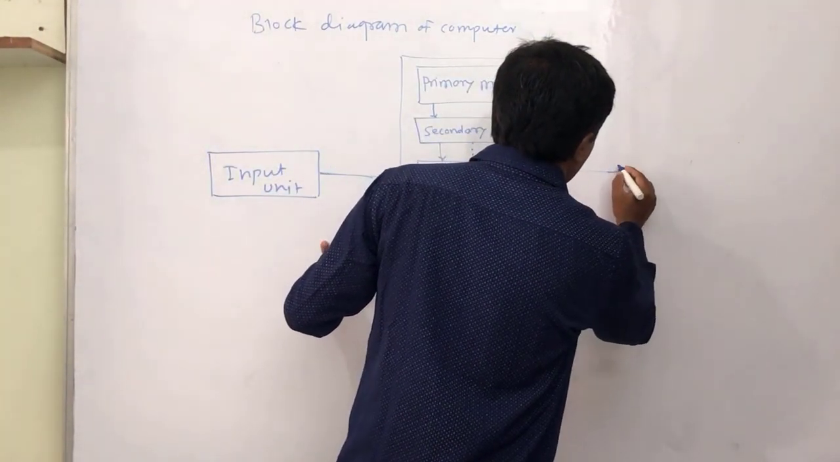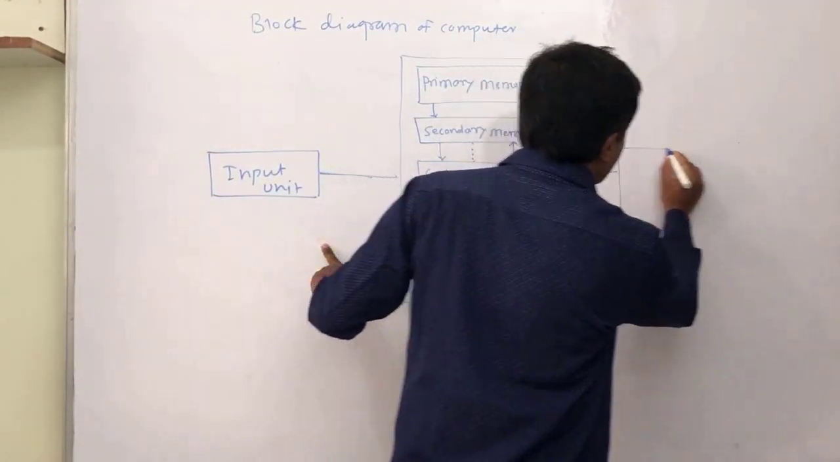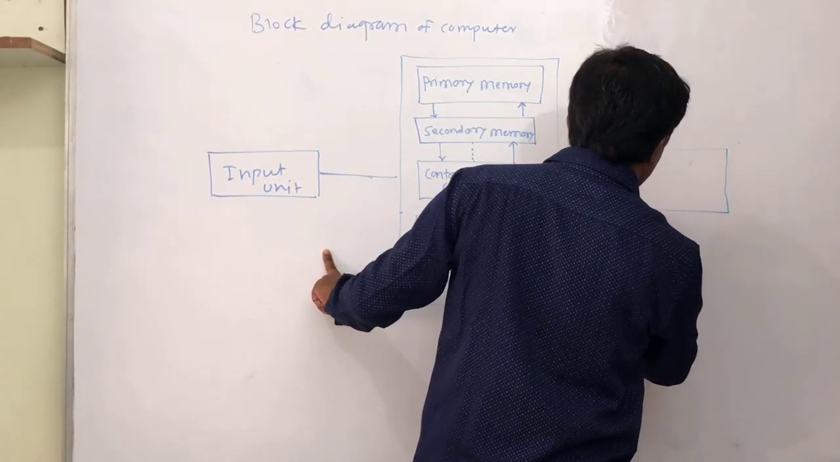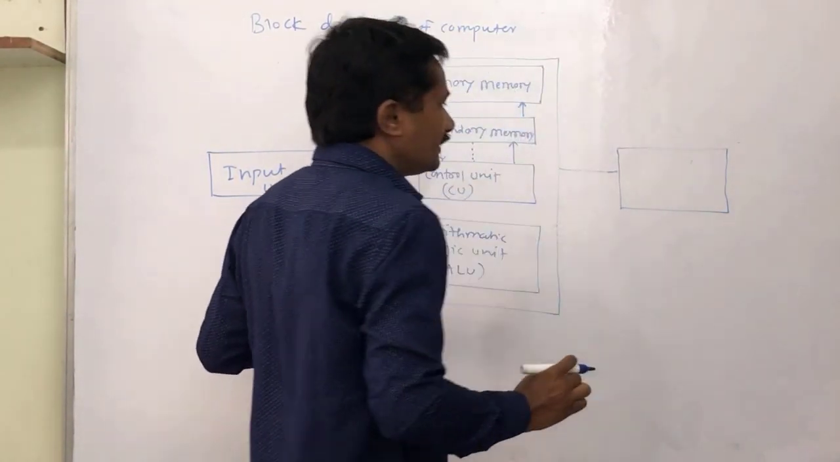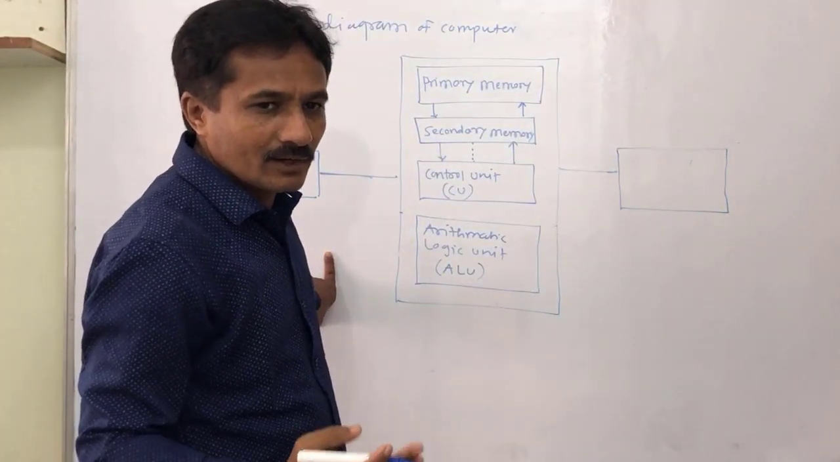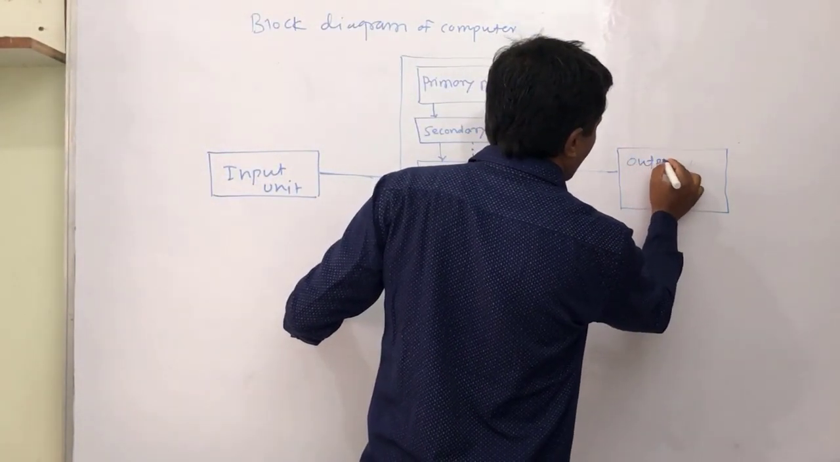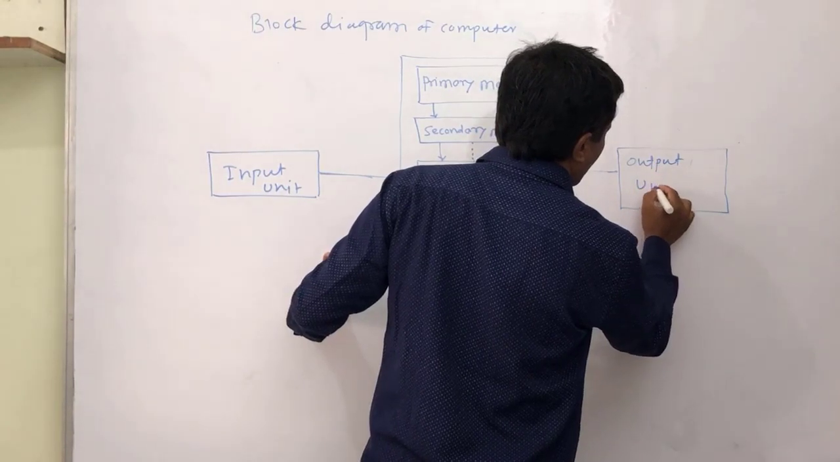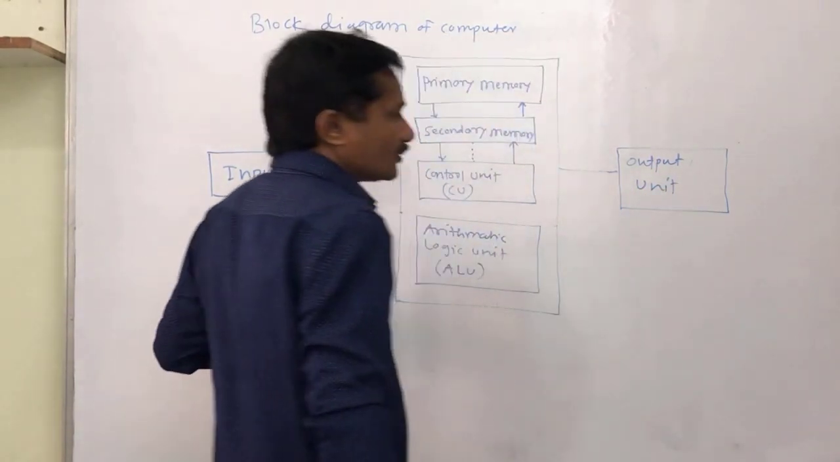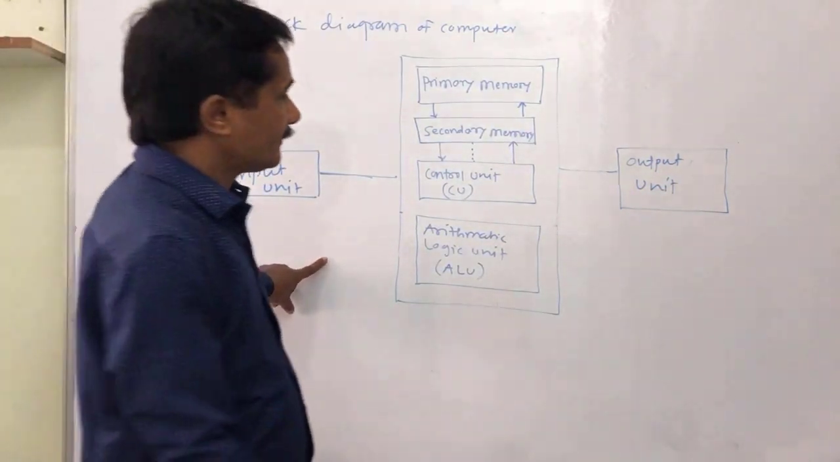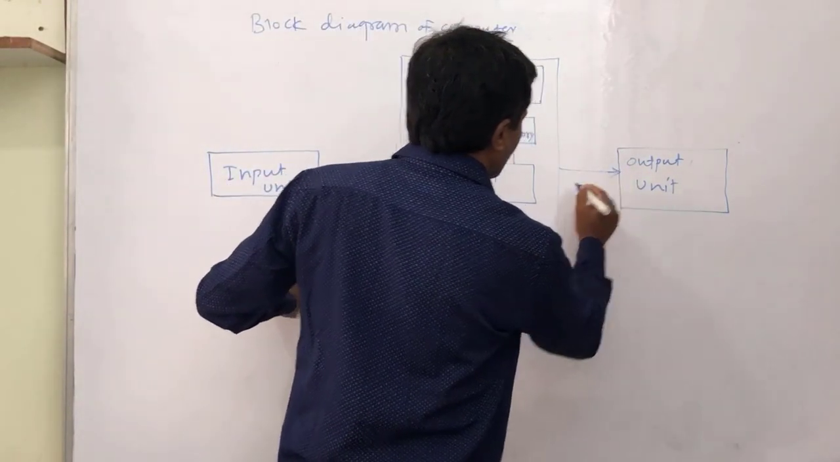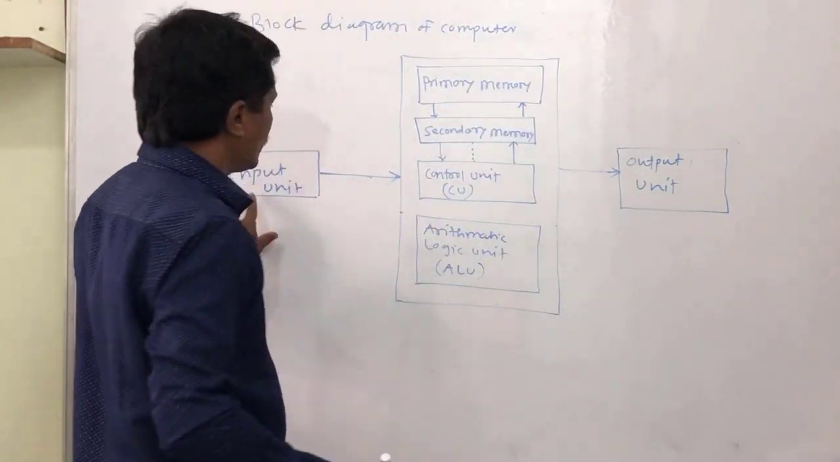And then the processed data is displayed or printed on the output unit. Output unit. Input unit.